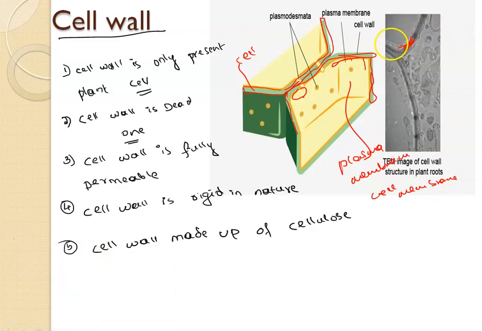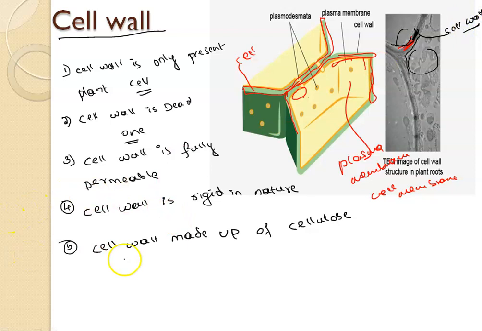This white inside layer is your plasma membrane, and the outer layer is your cell wall. Here we have two cells, and in between the two cells you have the cell wall. Inside the cell wall you have the plasma membrane.